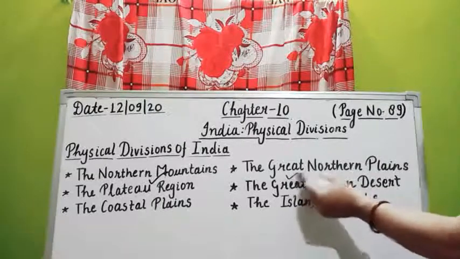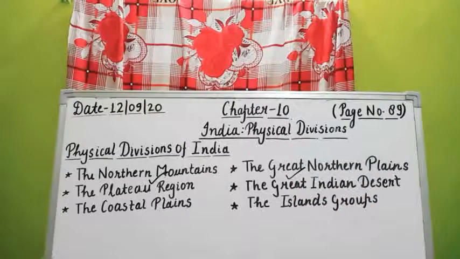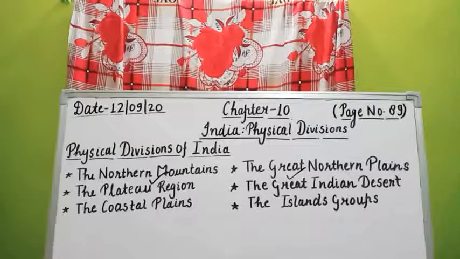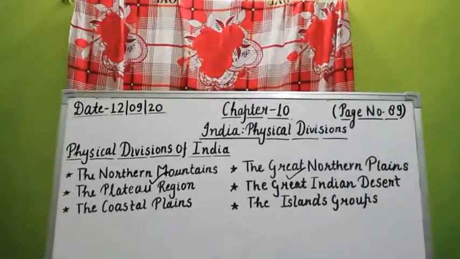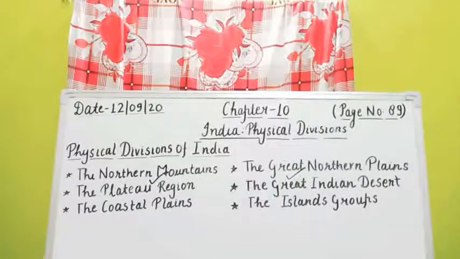Our next topic is the Great Northern Plains. As we come to the foothills of the Himalayas, we find the Great Northern Plains. The Northern Plains extend a distance of about 2,400 kilometers. These plains are also called the Indo-Gangetic Plains. Why are these plains called the Indo-Gangetic Plains?